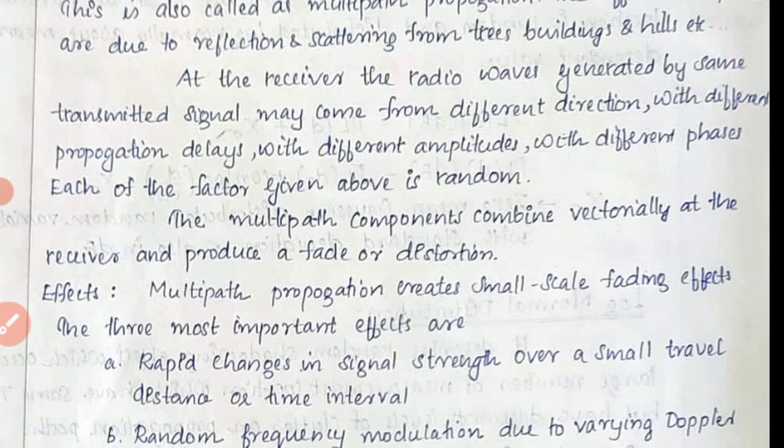The multipath components combine vectorially at the receiver and produce a fade or distortion. We know there will be multipath components: the signal due to the line of sight path, the reflected path, the scattered path, etc. These components will combine at the receiver and produce a fade or distortion. Suppose we consider one signal with various propagation delays, will it reach the receiver side accurately? No, that is the thing here. So it will undergo fade.